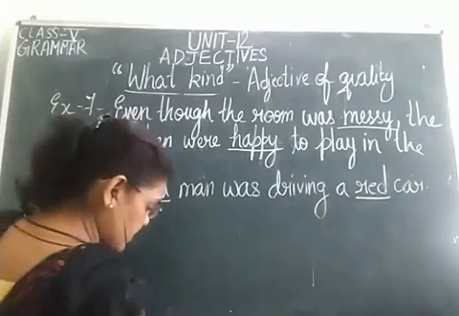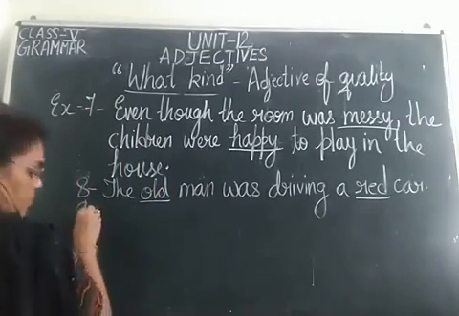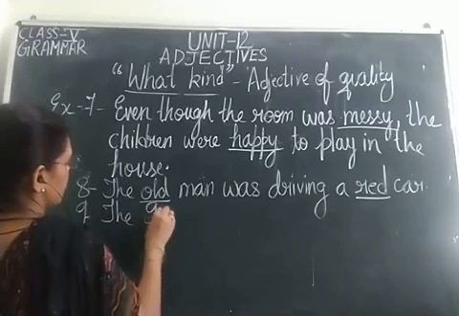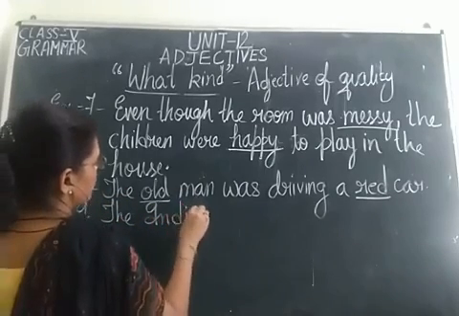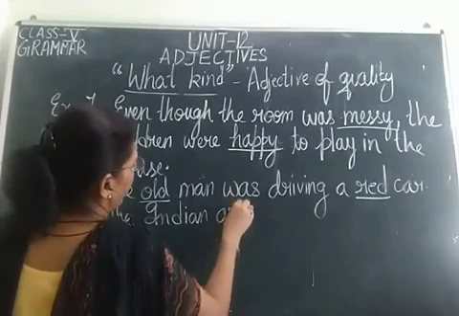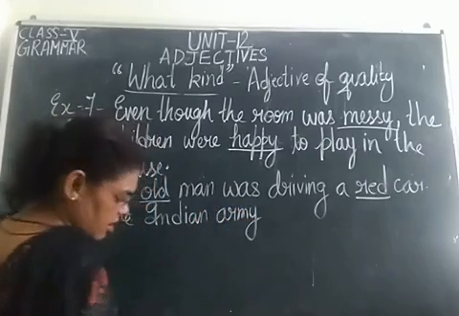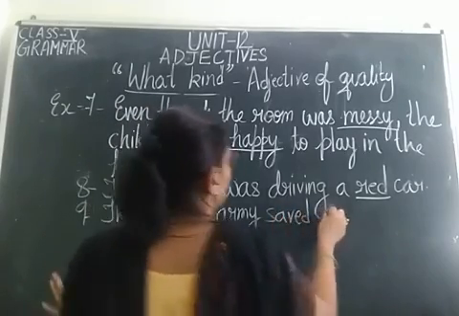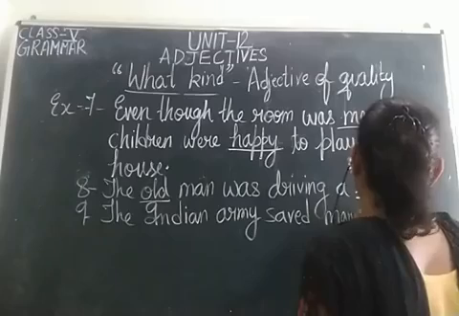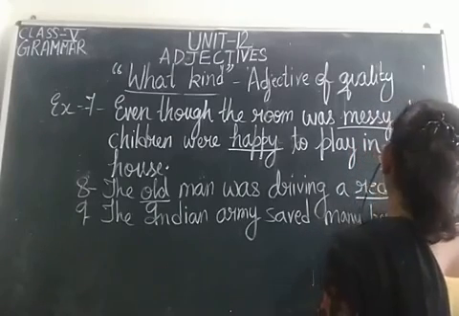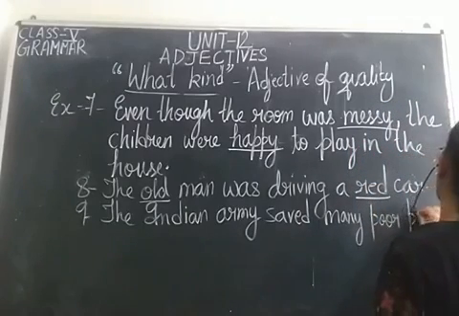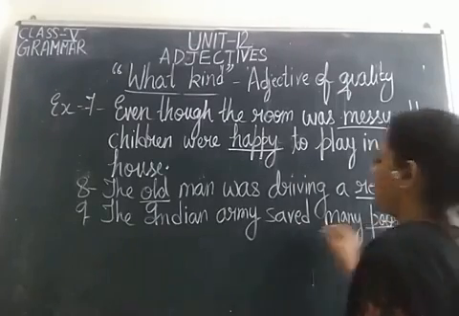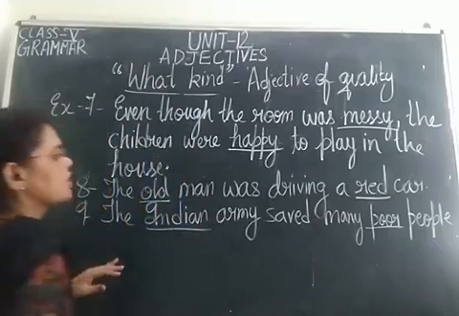Now another example. The Indian Army saved many poor people. Now the adjectives are Indian and poor.